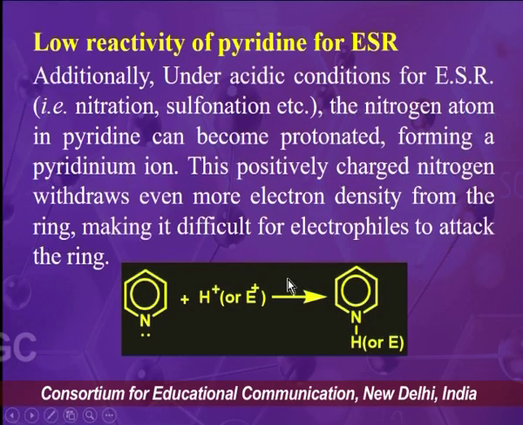So that's why pyridine is less reactive than benzene for the electrophilic substitution reaction.